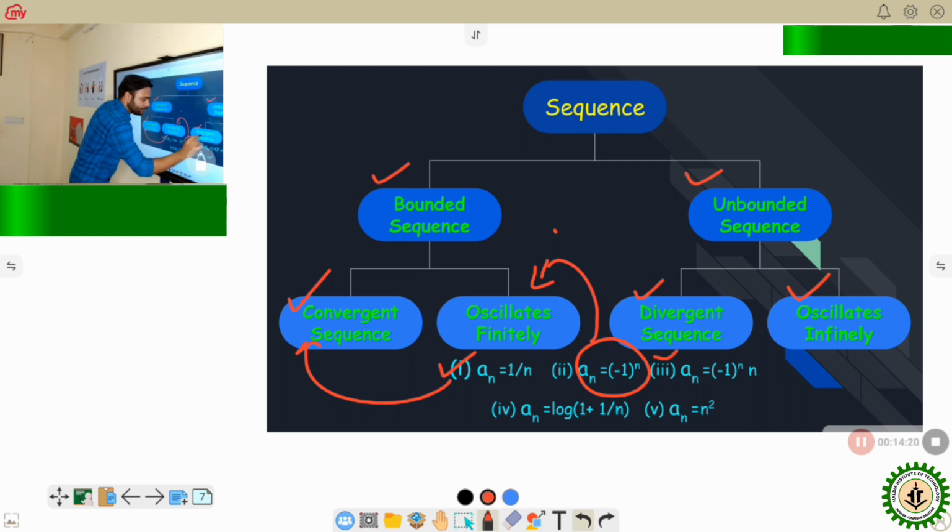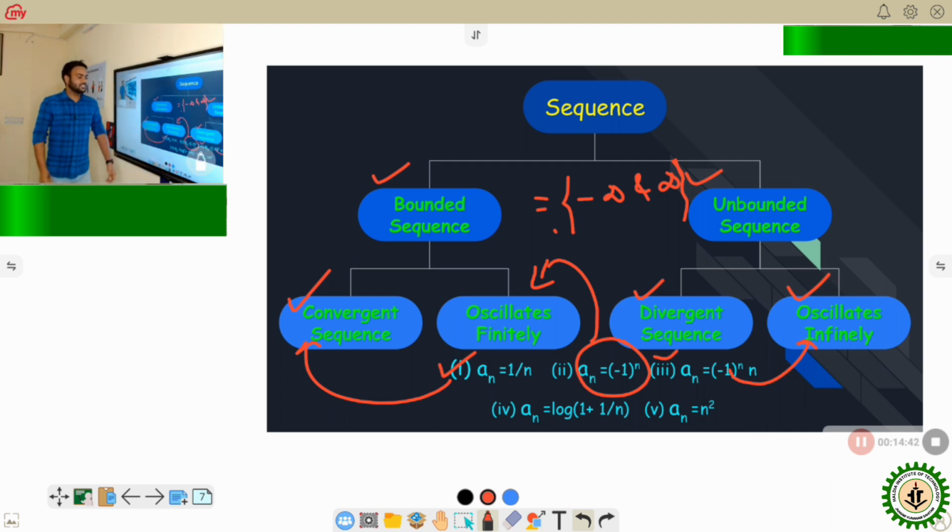if we take this example, a_n equal to (minus 1) to the power n into n, the limits of that sequence actually go to minus infinity and plus infinity. That's why it is called an oscillatory infinite sequence. If the limit of a sequence goes to infinity or minus infinity, then it will be a divergent sequence. But here it is actually going to minus infinity and plus infinity. Okay.